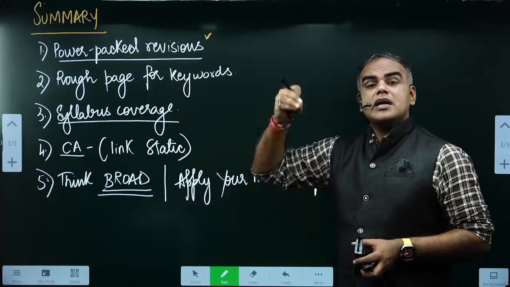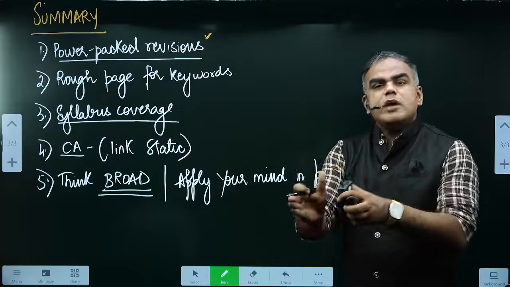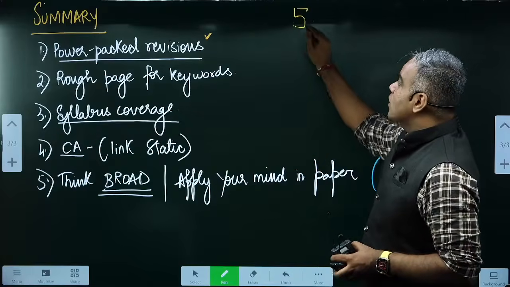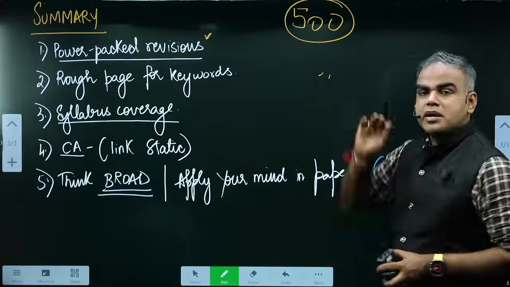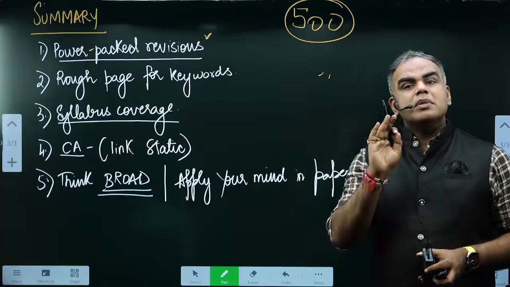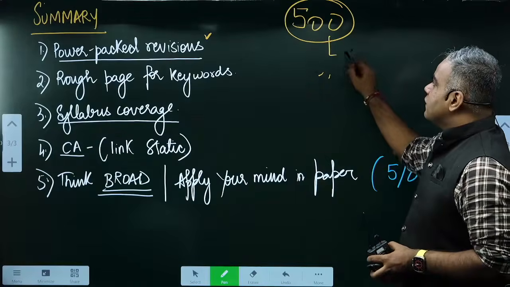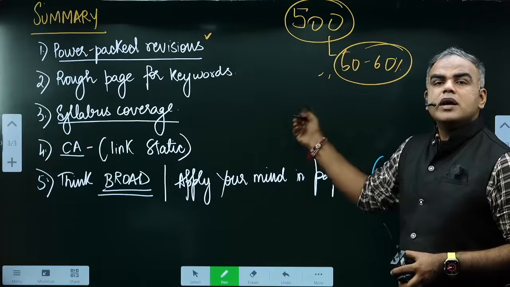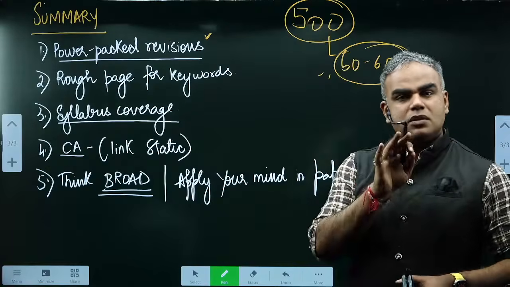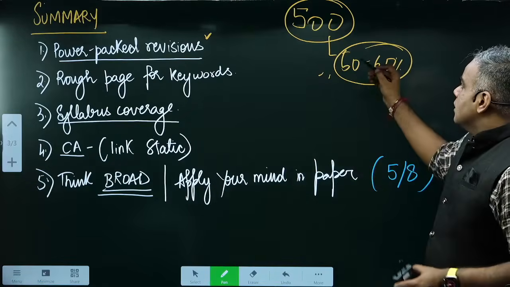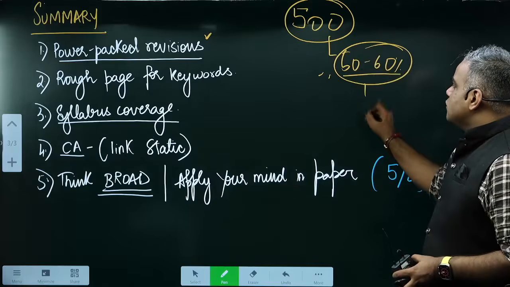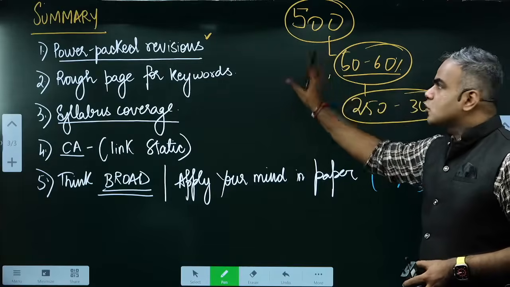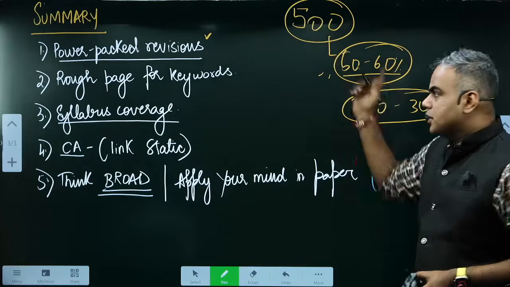That is good, because right now in the last 5 days we are giving the final shape to our preparation. So please ensure power packed revisions, and this is again I'm telling you, right now you are looking at proper 500 marks, and please remember, very important, you get good marks in the optional. That means 50 to 60% marks you can get in the optional. That kind of ROI is not there in GS, at least GS 1, 2 and 3. Okay. Here, when I say 50%, from 250 to 300 can be attained. So put your efforts here, thinking that yes, you can get a good amount of marks here.